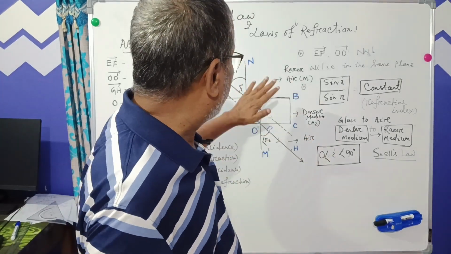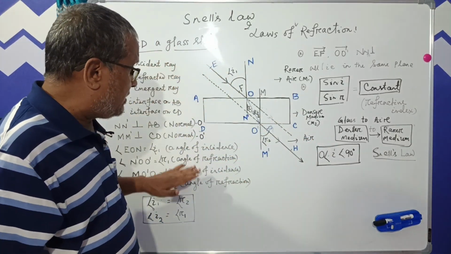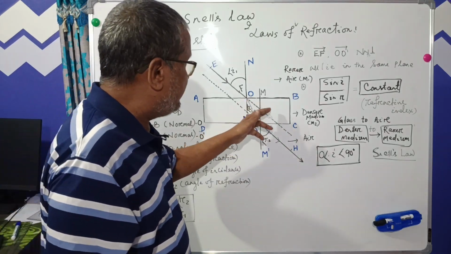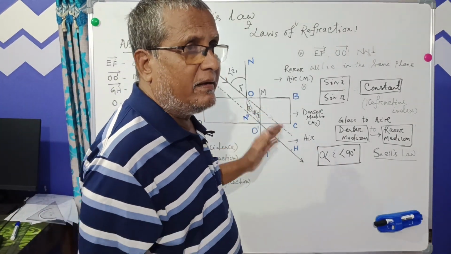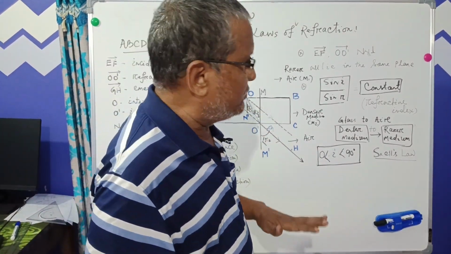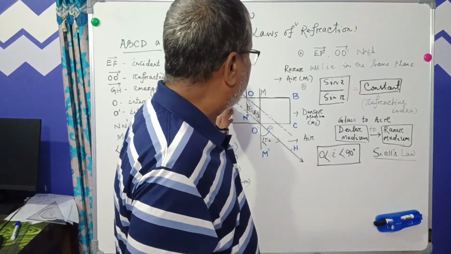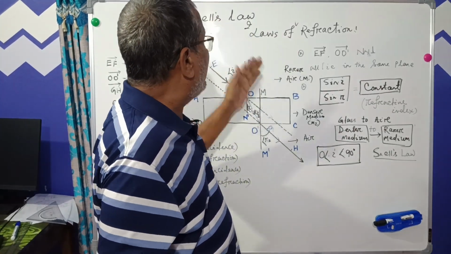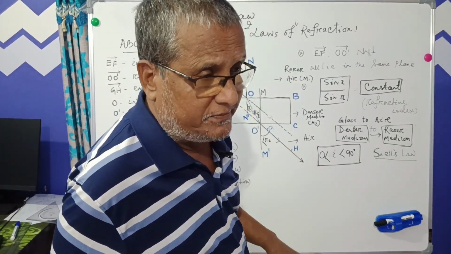These are the two laws of refraction that we observe from our activity that has been displayed. Hope you have understood the concept of Snell's law and laws of refraction.